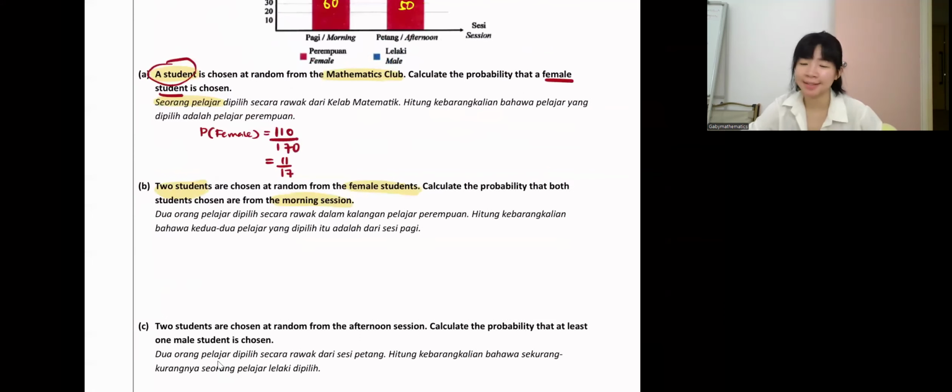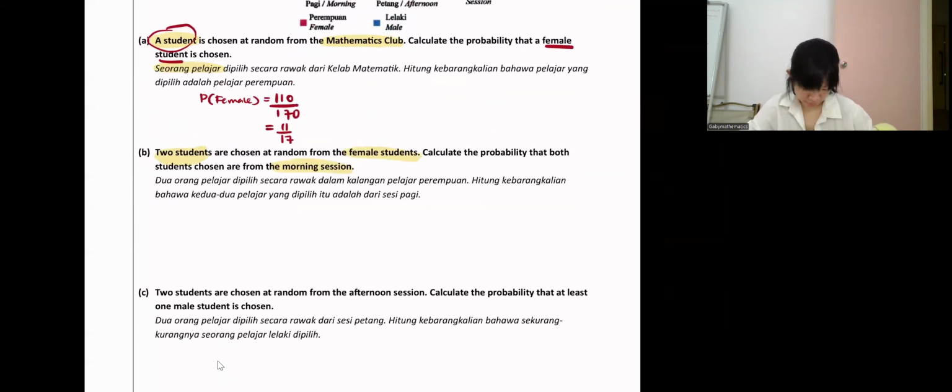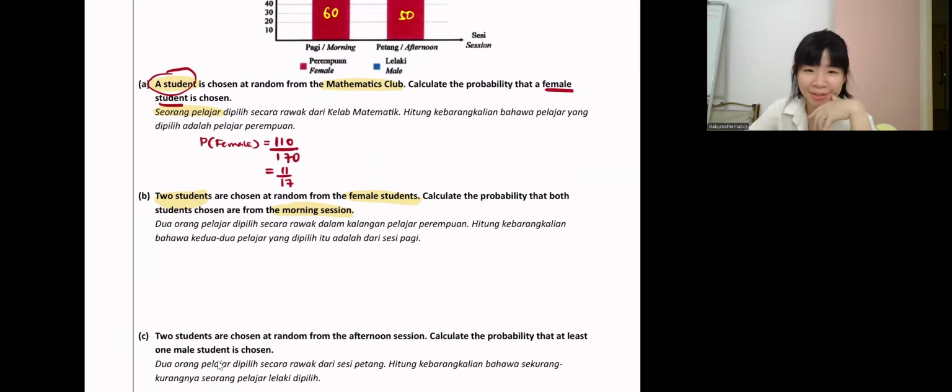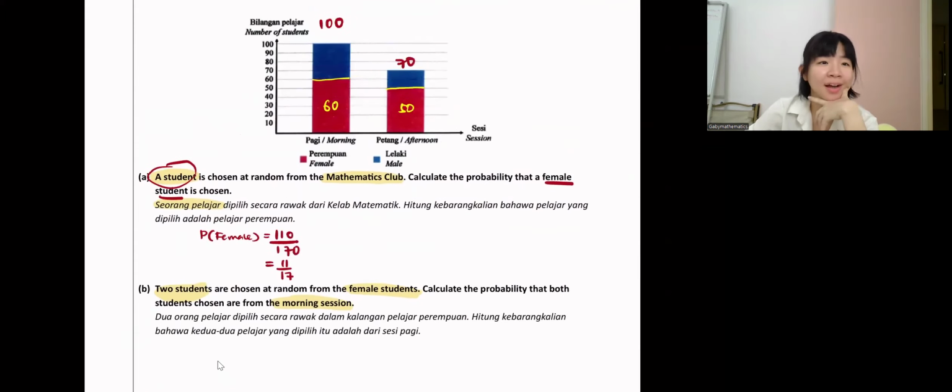Anybody got answer can send me, I tell you correct or wrong. Why so scared to give answer? Answer is hantam saja.